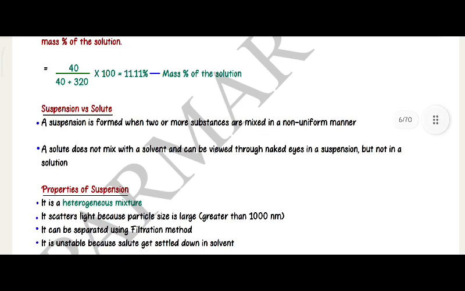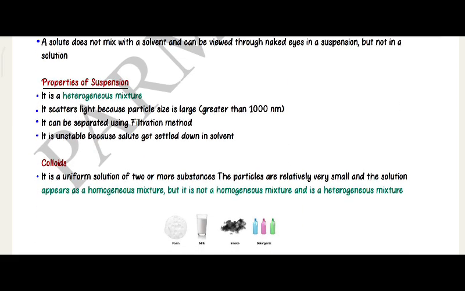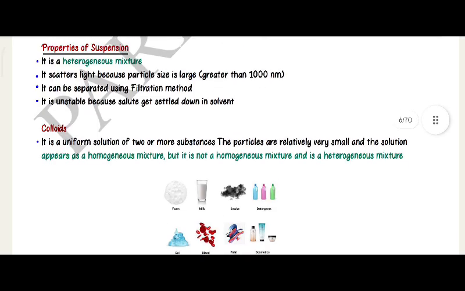Suspension versus solution. A suspension is formed when two or more substances are mixed in a non-uniform manner. The solute does not mix with the solvent and can be viewed with the naked eye in a suspension, but not in a solution. Properties of suspension. It is a heterogeneous mixture. It scatters light because the particle size is large, greater than 1000 nanometers. It can be separated using the filtration method. It is unstable because the solute settles down in the solvent.